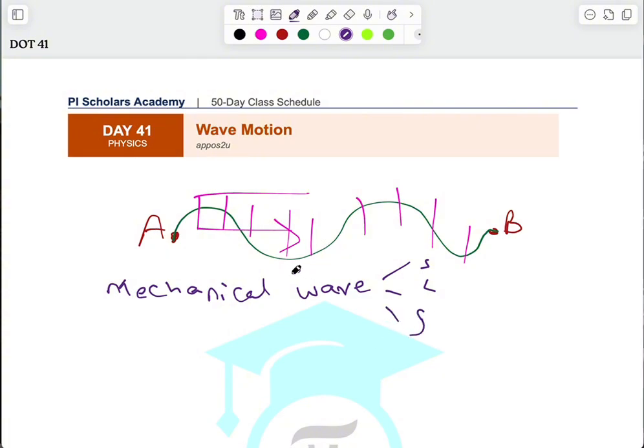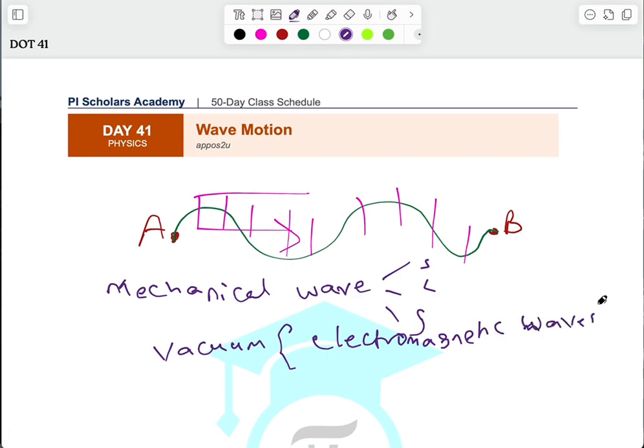But the other ones do not require material medium. That is, they can travel through vacuum. These ones are called the electromagnetic waves. So take note of this classification. Based on their mode of propagation, one requires a material medium. We call them mechanical. Another requires no material medium. It can even travel through vacuum, a region where there is nothing. Those are called what? Electromagnetic waves.